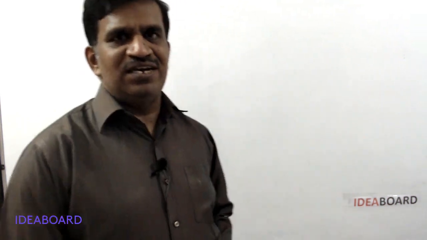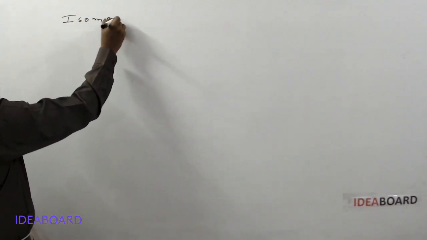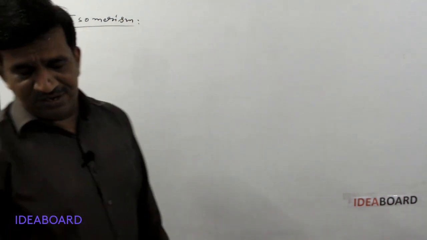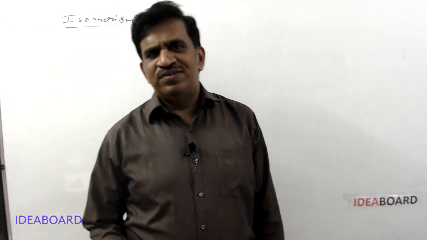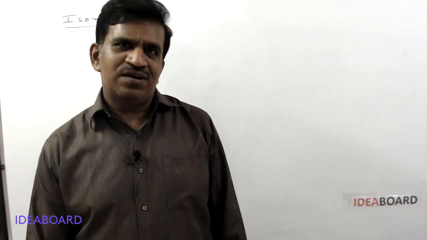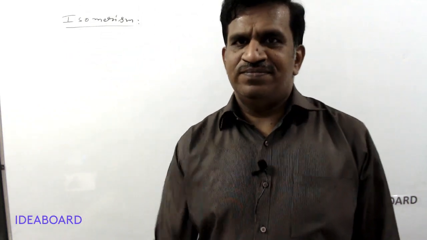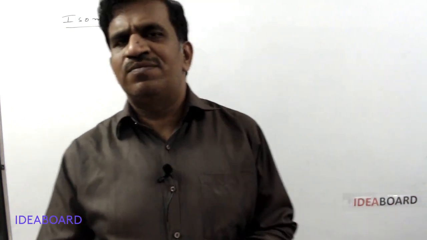Hi students, today I want to explain about the isomerism in alkyl halides. Here in the isomerism concept, what is isomerism? Isomerism means organic compounds having the same molecular formula but differing in their physical and chemical properties are called isomers, and the phenomenon is known as isomerism. They have the same molecular formula but they differ in their physical and chemical properties.